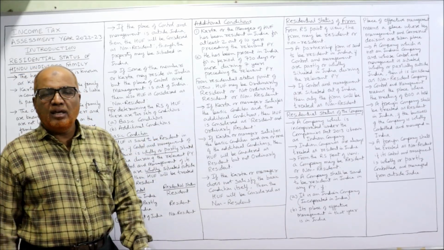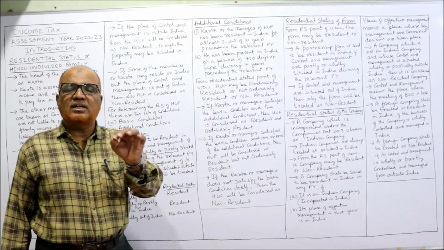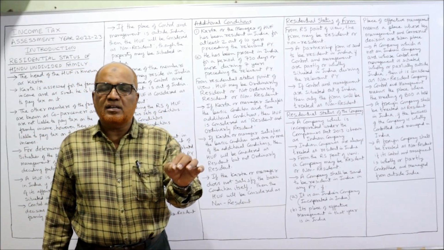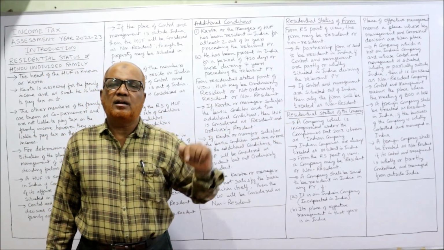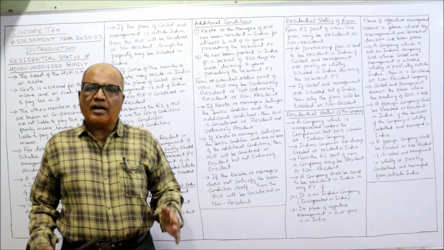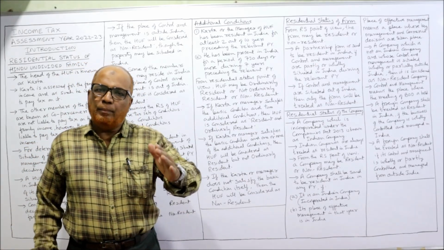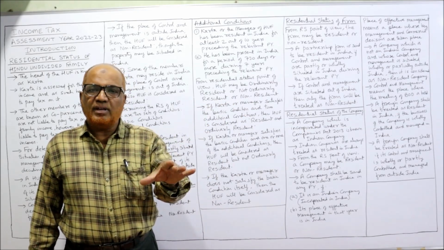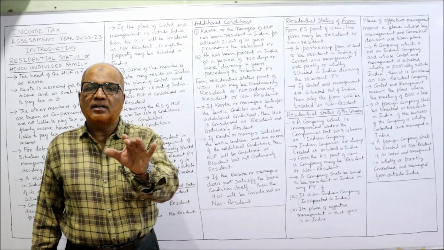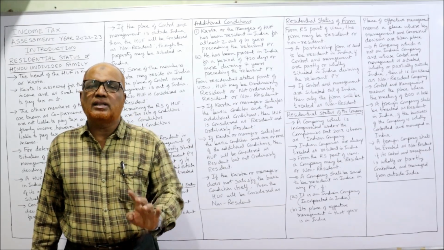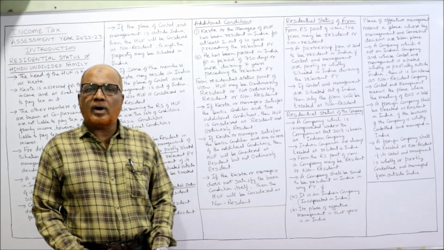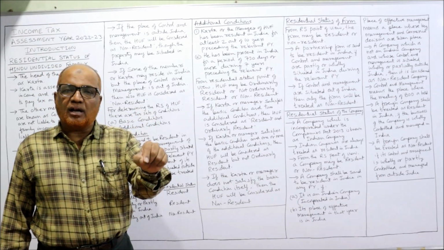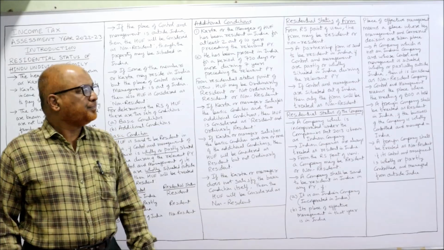Second additional condition: he has been in India for 730 days or more during the 7 years preceding the current previous year. The current previous year is 21-22. In the 7 years before this, he should have stayed at least 730 days on the land of India. These two are the additional conditions. Who has to satisfy the additional conditions? The Karta or the manager.